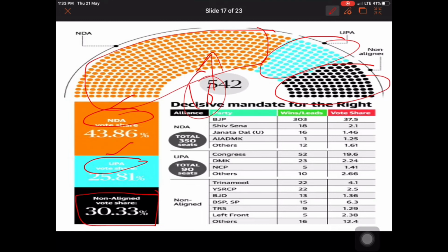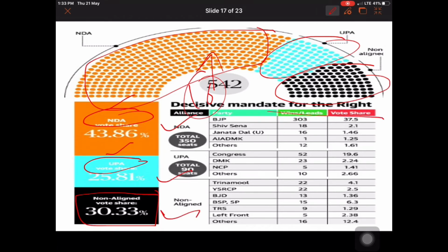So what is their vote percentage? As you can see, the NDA alliance got 43% of the vote, UPA got 25% of the vote, and others got 30% of the vote.